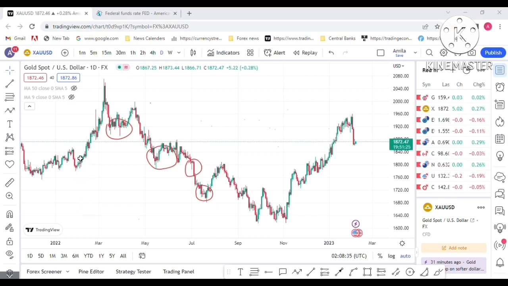You can see the interest rate, CPI data and gold trading together. That was the main downtrend effect of the interest rate hikes on gold.